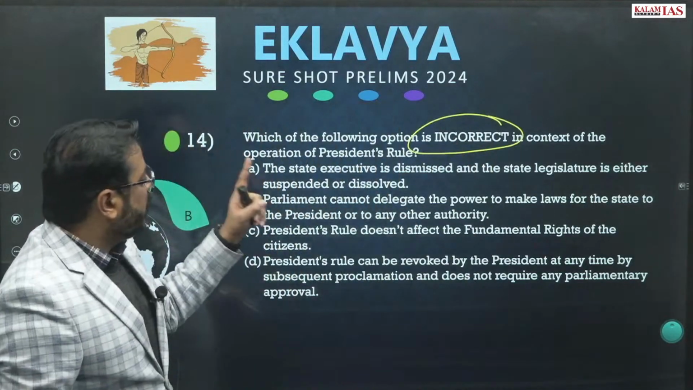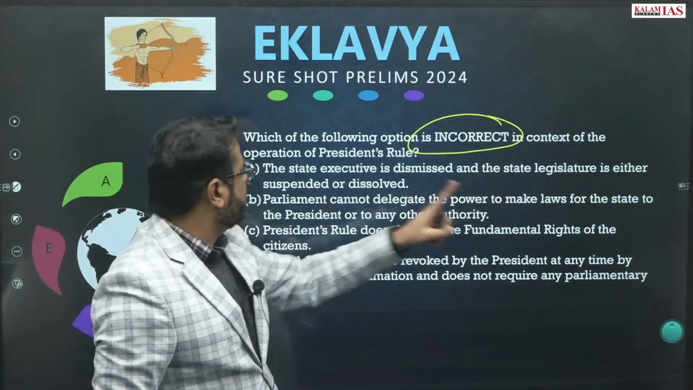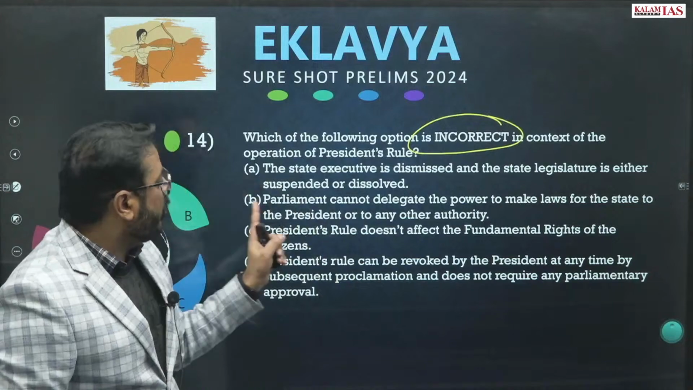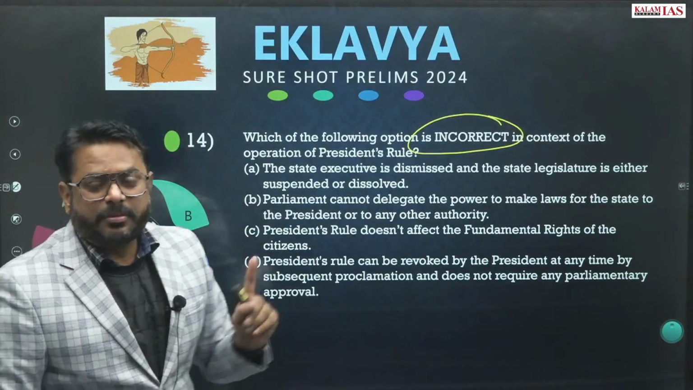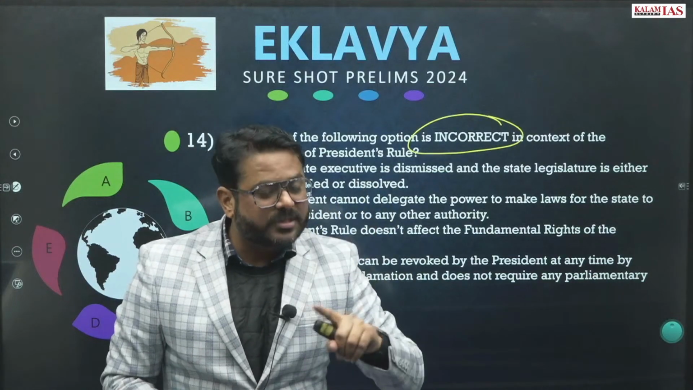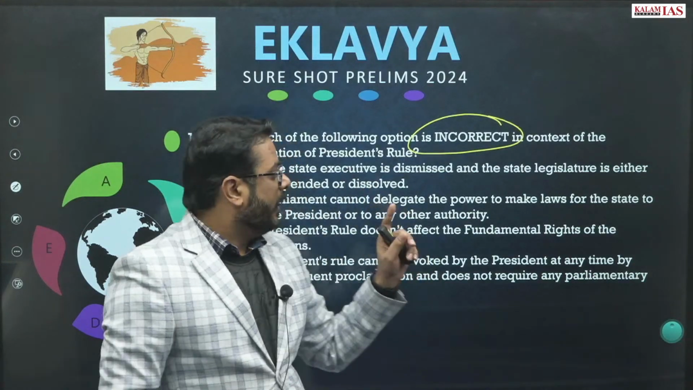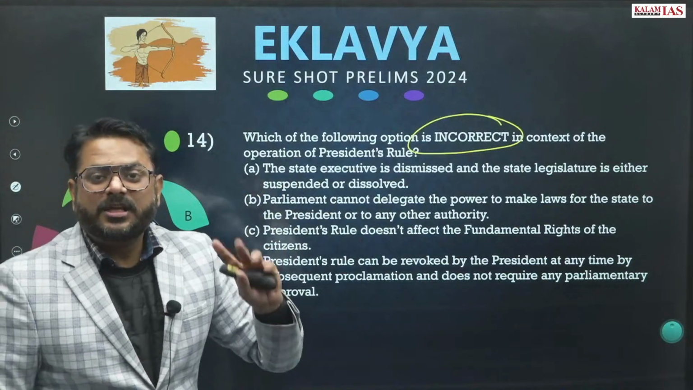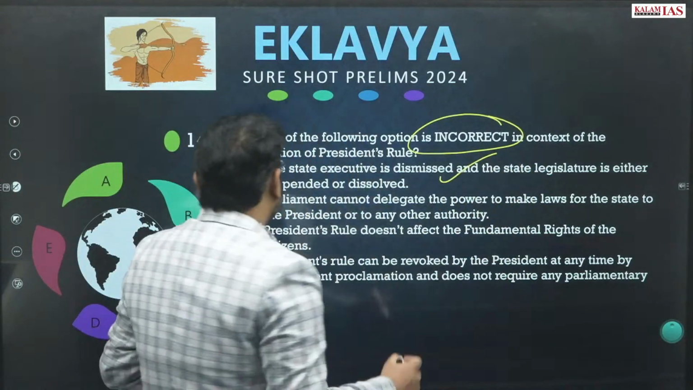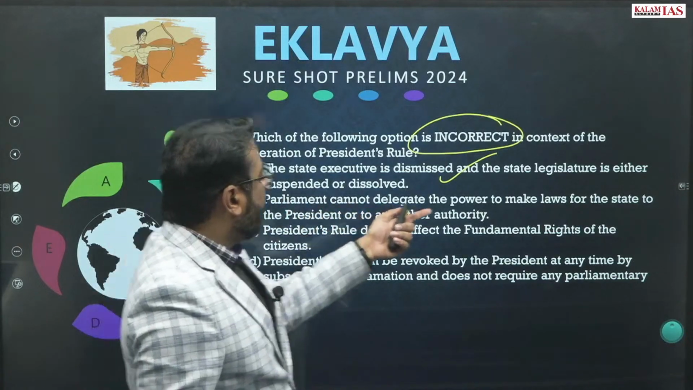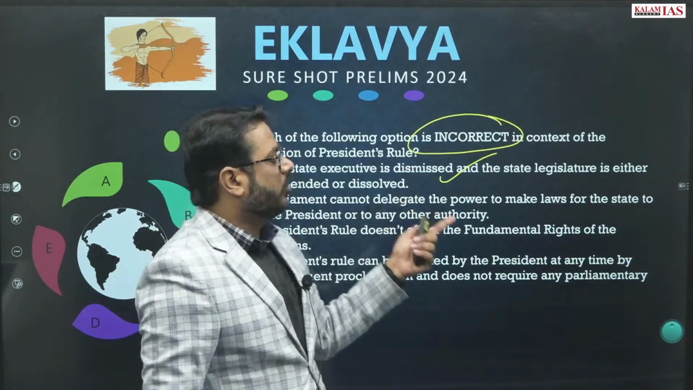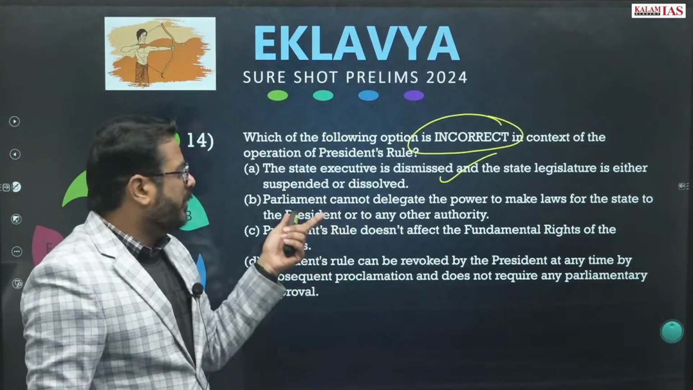The state executive is dismissed and the state legislature is either suspended or dissolved. That is 100% correct. First of all, the state executive is dismissed, meaning the council of ministers of that particular state will be dismissed, and the legislature will either be suspended or dissolved. This is right. Parliament cannot delegate the power to make laws for the state to the president or any other authority. So actually this can be done,